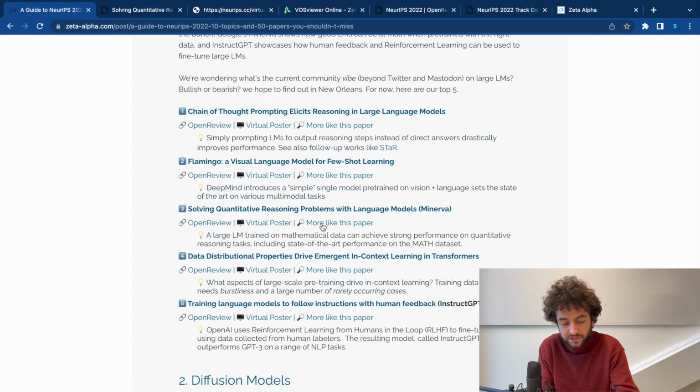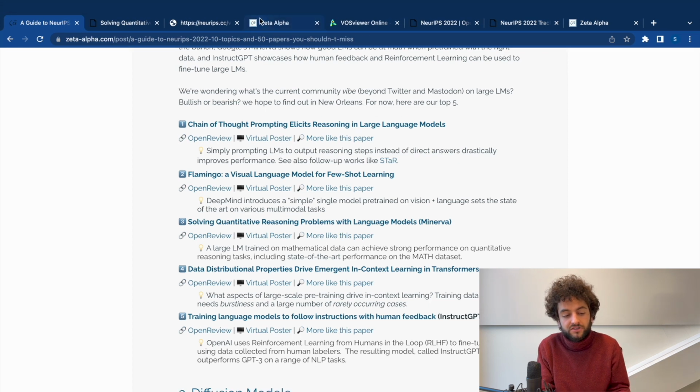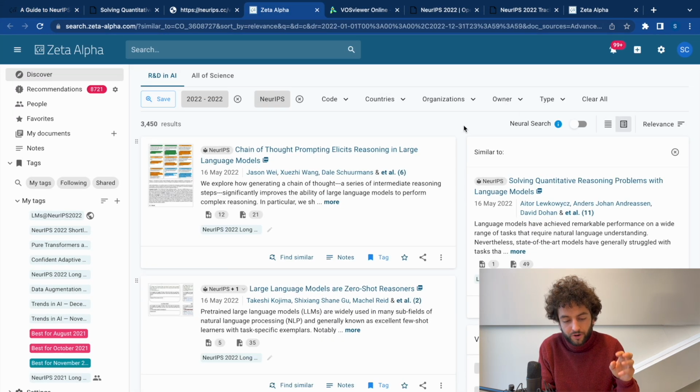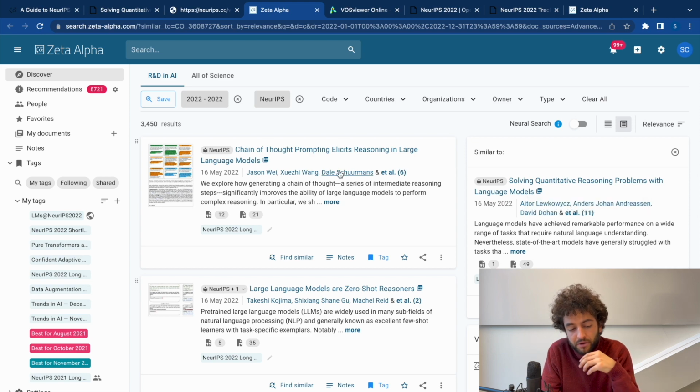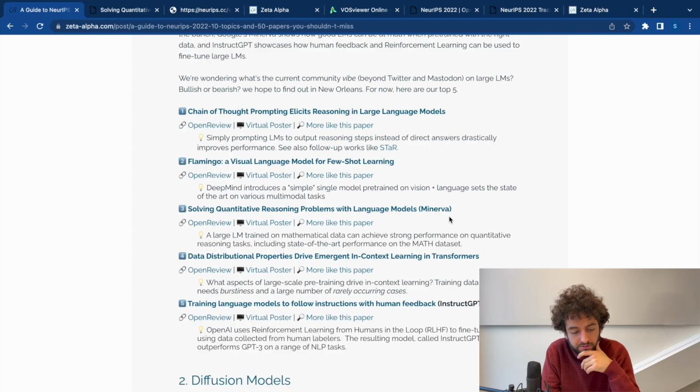And finally, we have this 'more like this paper' link, which triggers a search on our platform for similar papers. For instance, here we have 'Solving Quantitative Reasoning Problems with Language Models'. This will find you papers that are similar to this one at NeurIPS in 2022. Definitely use that to navigate the conference.